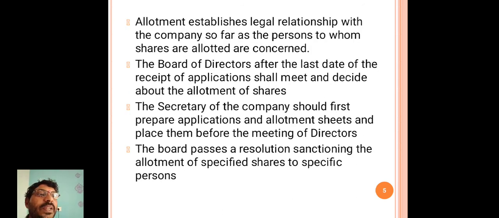Allotment establishes a legal relationship with the company, so far as the persons to whom shares are allotted are concerned.